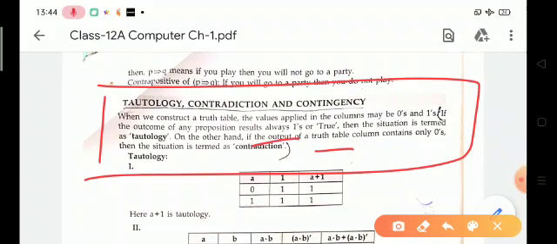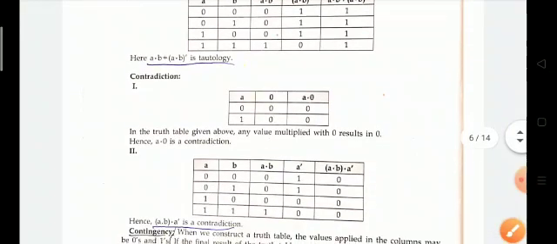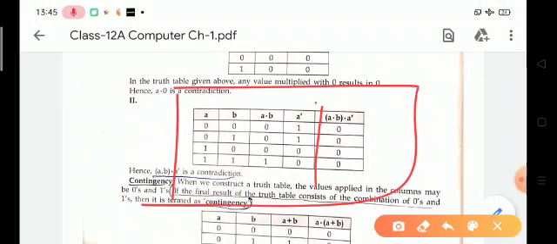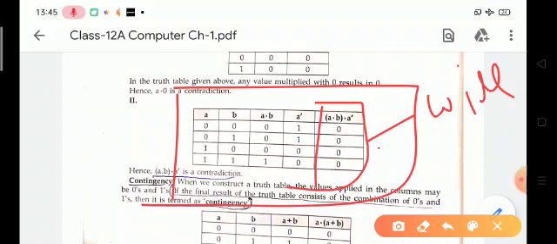Tautology is when the output of any proposition is always 1, and when the output column contains only 0, the situation is termed a contradiction. Look at this example. In this example, look at this output.